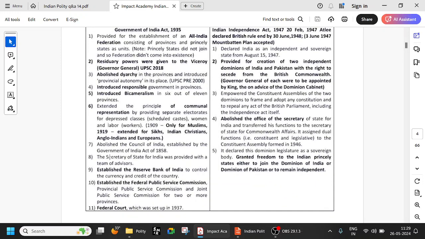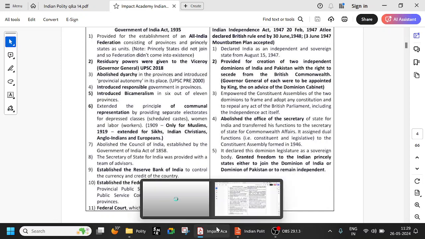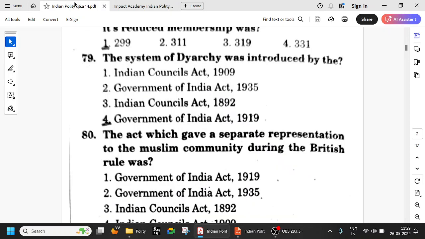Okay, federal court was set up. All these things. Anyway, let us continue. All those are very important. We have seen multiple times. So the system of diarchy was introduced by the Government of India Act of 1919. Just now we have seen, which is also called as Montagu-Chelmsford reforms. Okay, 1919 introduced system of diarchy for the first time in provinces. In 1935, it was abolished in the provinces and introduced in the center.